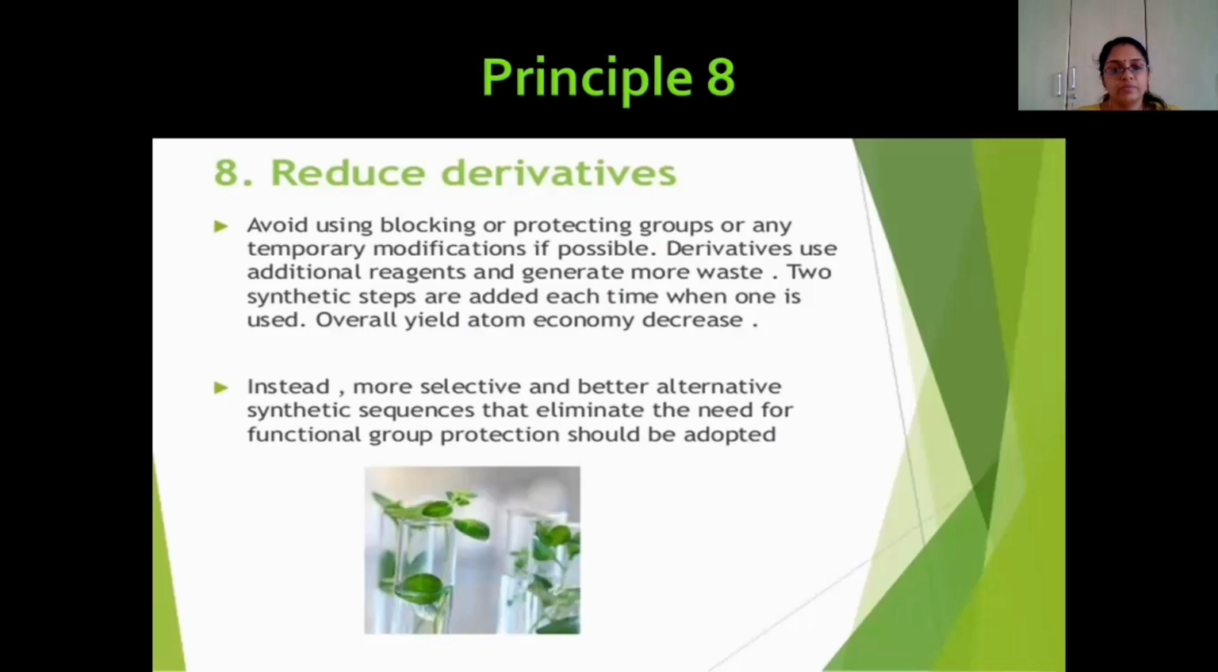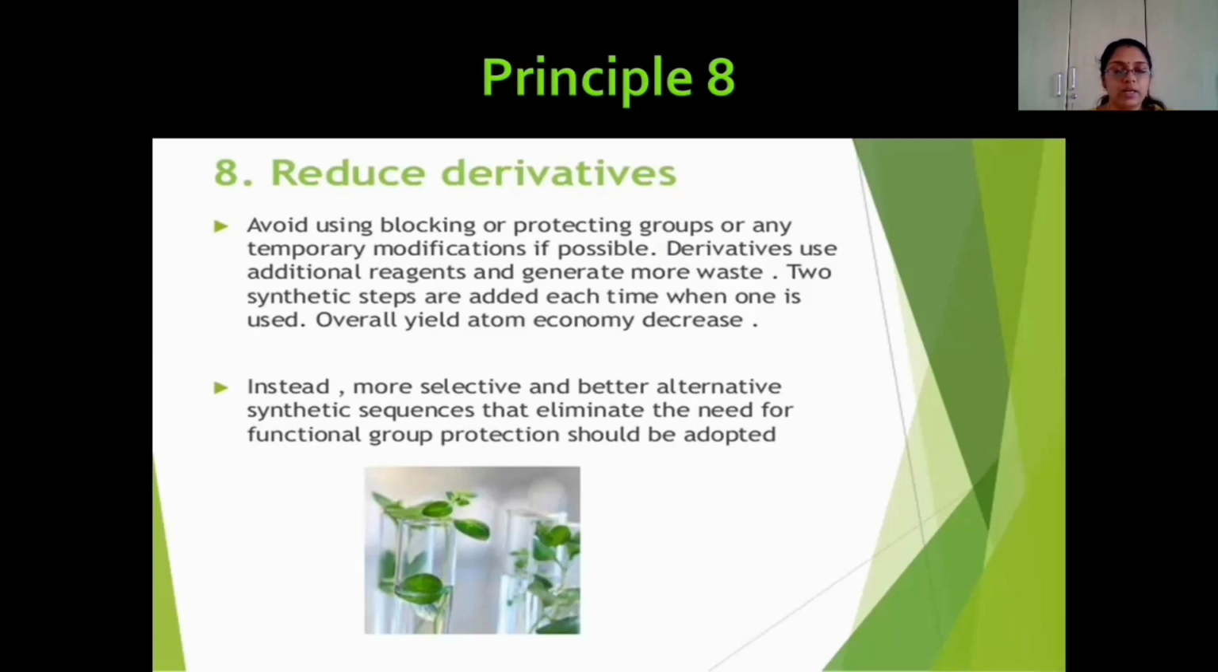So coming to the next principle, principle number 8, reduce derivatives. We all know that a functional group is the reactive site for chemical reactions. Suppose our compound has many functional groups, and we want to carry out the reaction at one particular point; we have to block the other functional groups and then start the reaction. That type of group is termed a blocking group or protecting group.